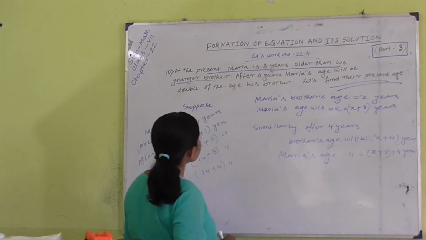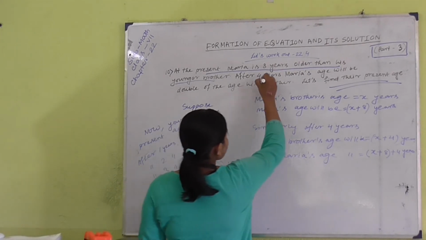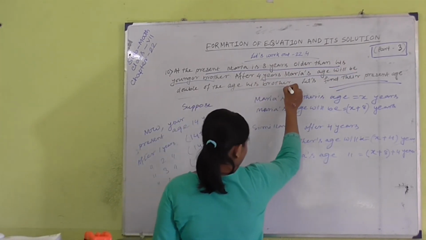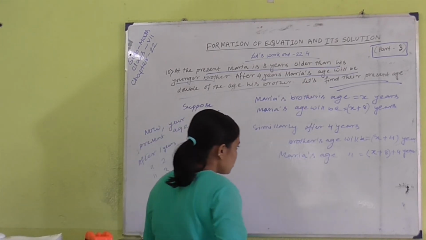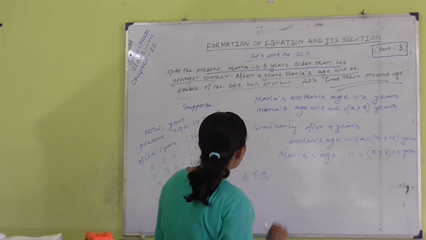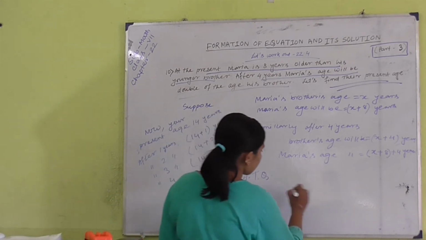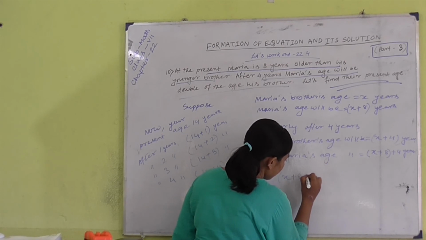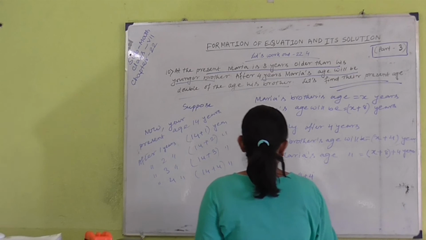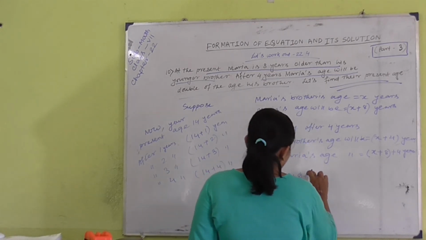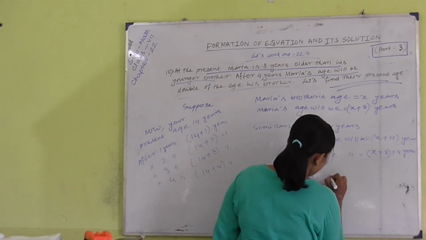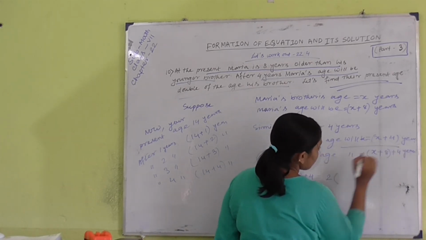But our next information says that after 4 years, Maria's age will be double of his brother's. So, according to the question, after 4 years, Maria's age is x plus 8 plus 4, and this age will be equal to double of his brother's, which is x plus 4.